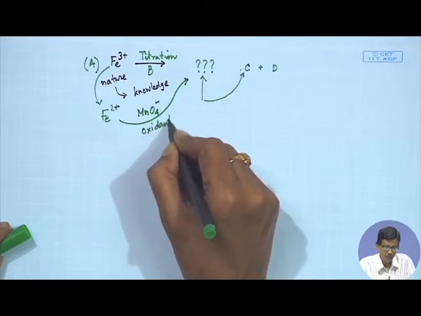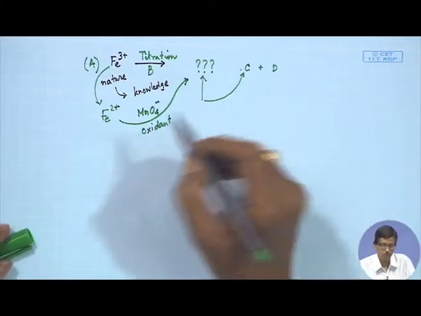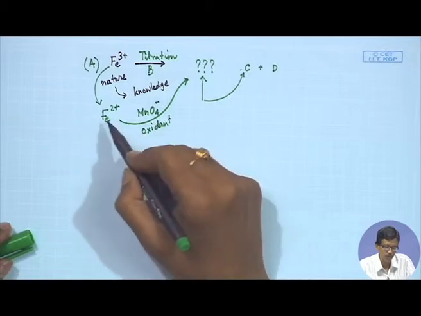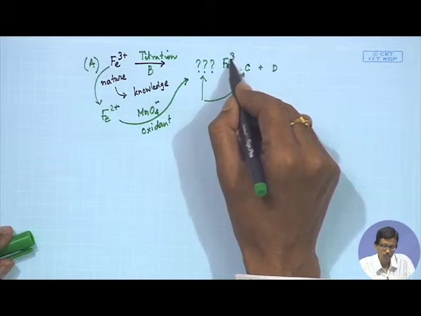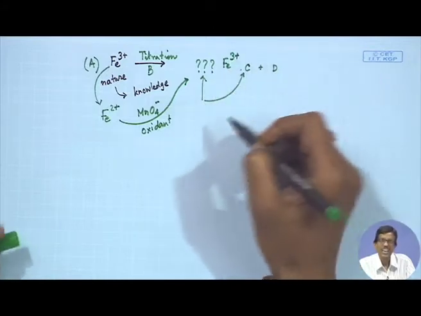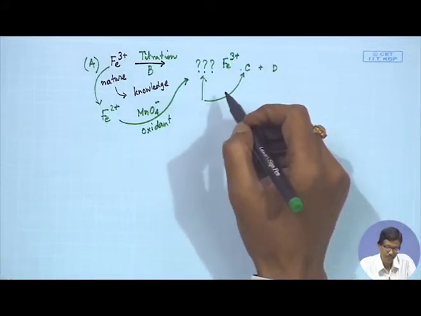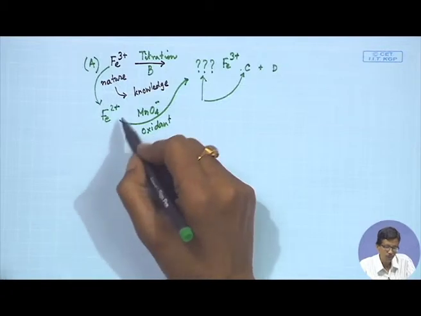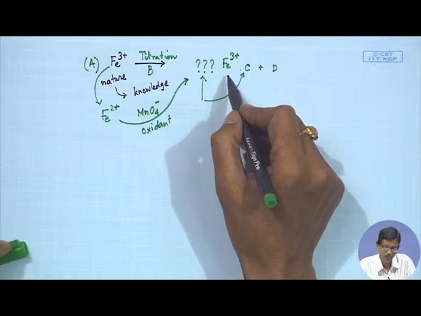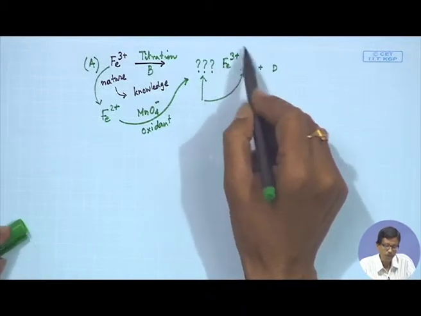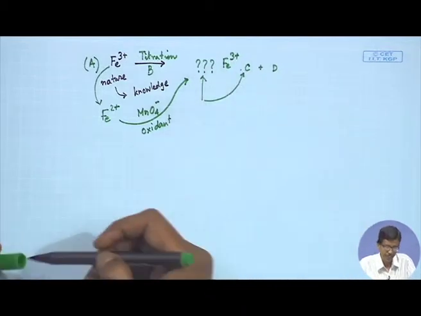So, with use of that oxidant, quantitatively we are able to oxidize this Fe2+ to the formation of Fe3+, and towards the end of this titration all Fe2+ will be exhausted and we will end up with Fe3+ in the solution, and this end point will be dictated by some indicator.